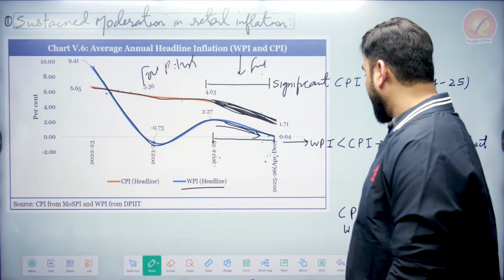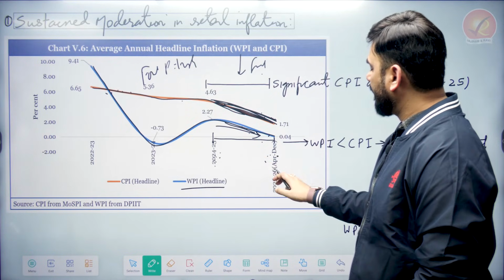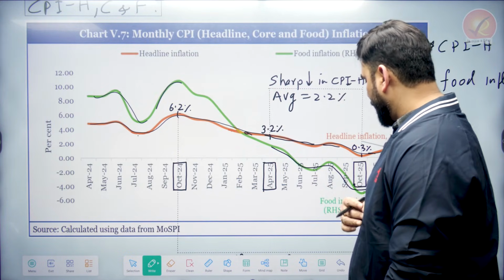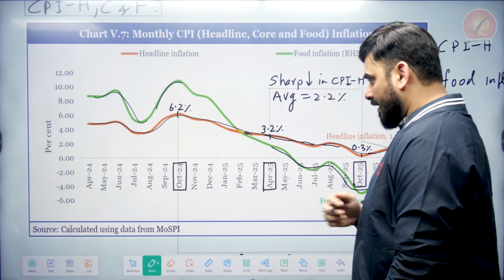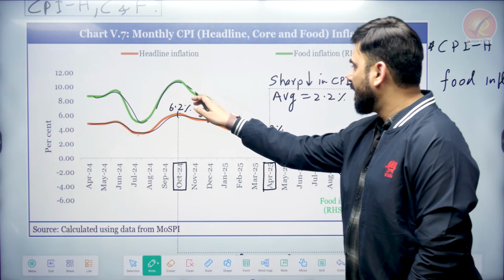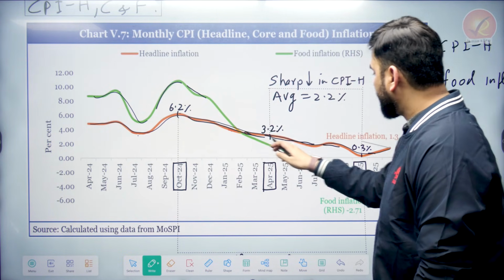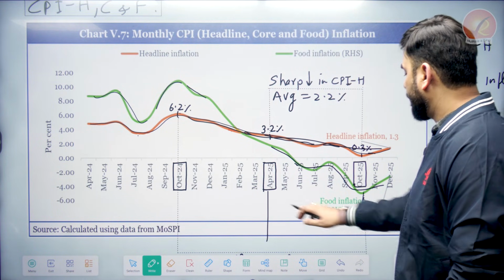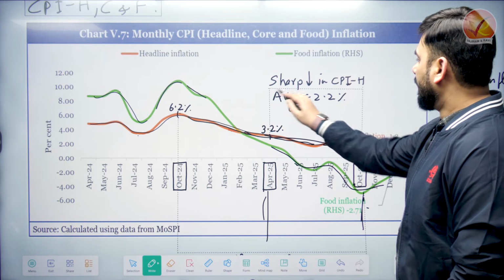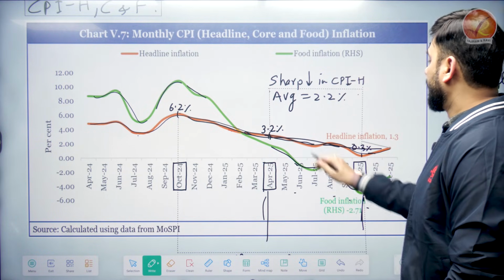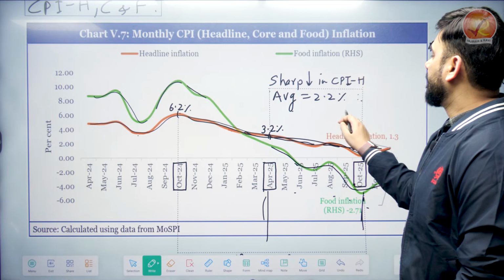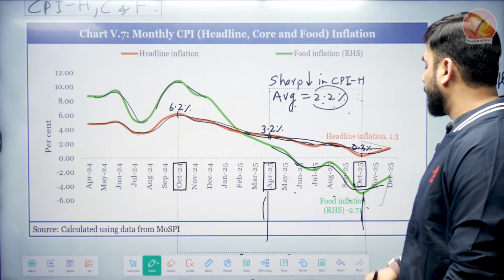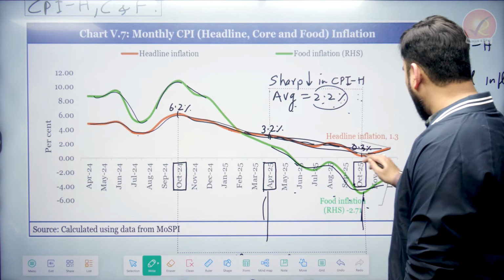And what did we see in the previous diagram? In the previous diagram, we saw that between 24 and 25, April to December, CPI declined very sharply. So here also let us check whether CPI declined very sharply. So yeah, because see, from here food prices are crashing. So see, CPI is declining very sharply. And if you check between April and October, there is the sharpest decline last year in the CPI headline. The average CPI headline is 2.2%. So between April and October, you see a sharp decline in CPI.